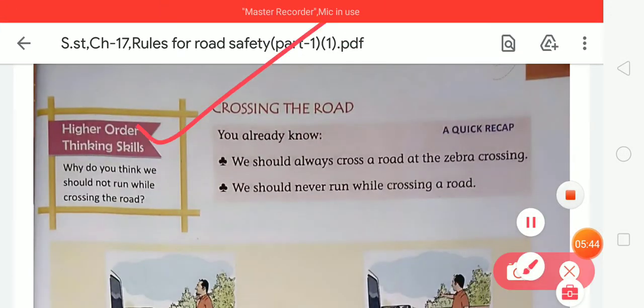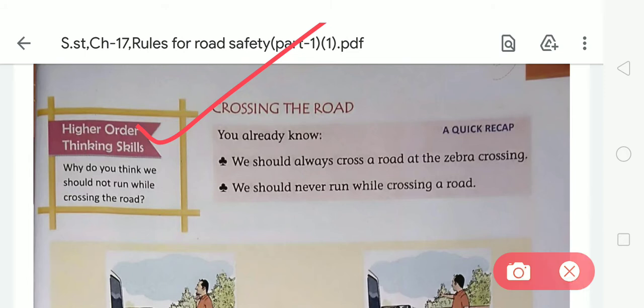There are certain ways of crossing the road, and you already know them. The first one is, we should always cross a road at the zebra crossing. So students, this is the first way: you should always cross a road on the zebra crossing. Next, we should never run while crossing a road. So students, you should never run on the road or while crossing a road. So these are the two ways in which you can cross the road.